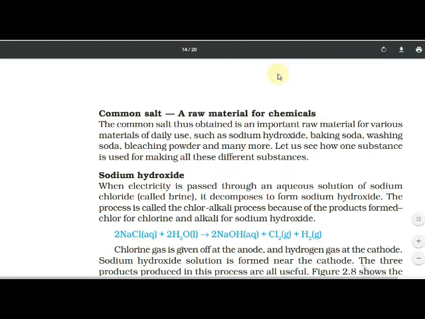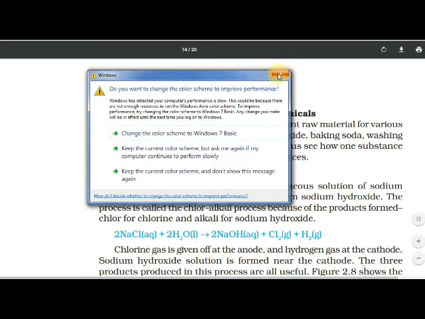The process is called the chloralkali process because the products formed are chlorine and alkali, sodium hydroxide. These are the products which are formed.